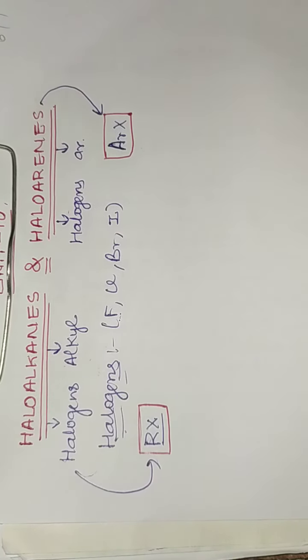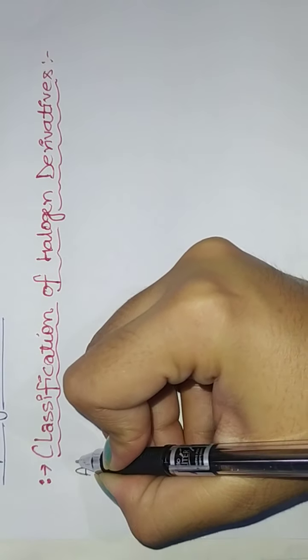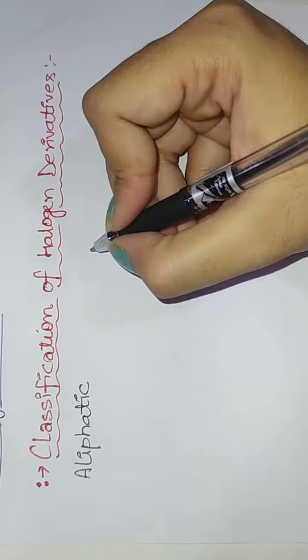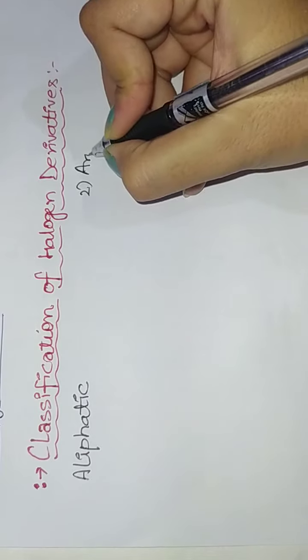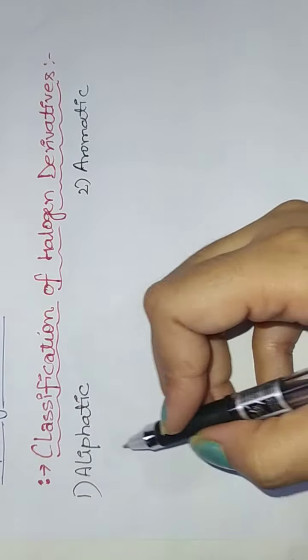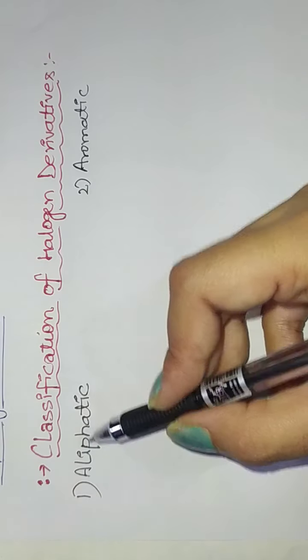Next we have the classification of halogen derivatives. As we already discussed, we have two types of these compounds. First are aliphatic halogen compounds, and the second are aromatic. Aliphatic means a straight chain is present, and hydrogen may be replaced by the halogen.